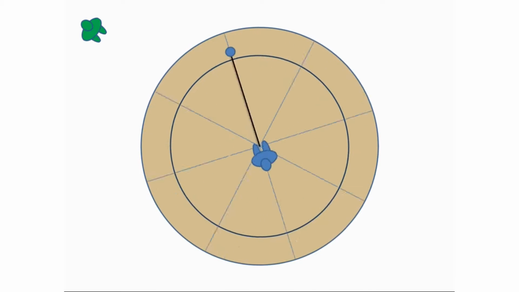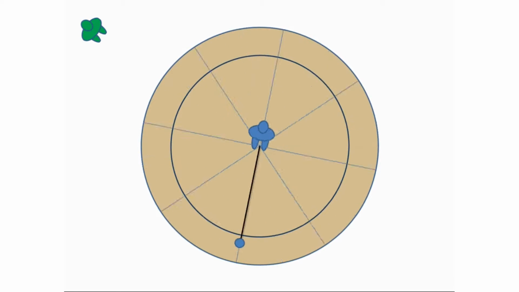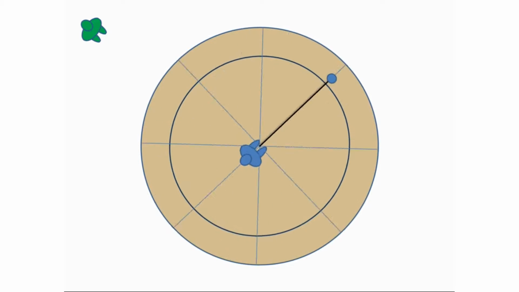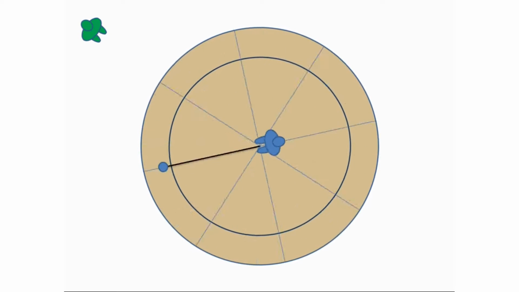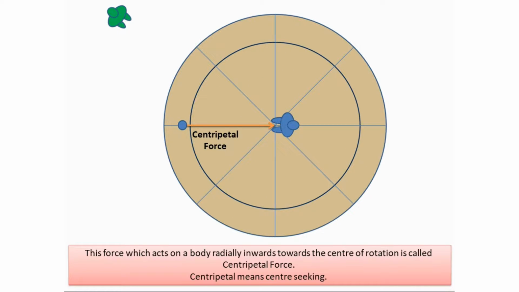Whereas for the green man observing from outside, there is some force acting on the ball radially inwards towards the center of the merry-go-round. This force is responsible for the circular motion of the ball. This force, which acts on a body radially inwards towards the center of the circular path, is called centripetal force.